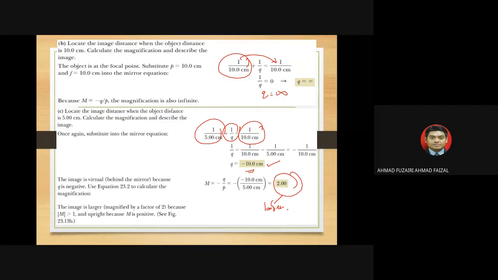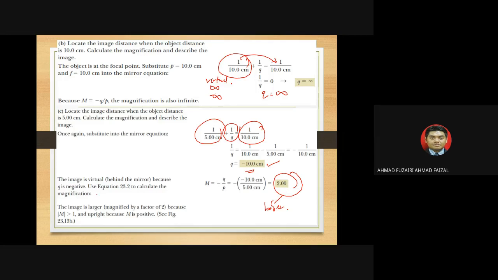So the answer, in this case, we calculated back. For part B, the image is virtual, upright or diminished, it doesn't matter. We cannot see whether it's upright or inverted, and definitely it's infinite.